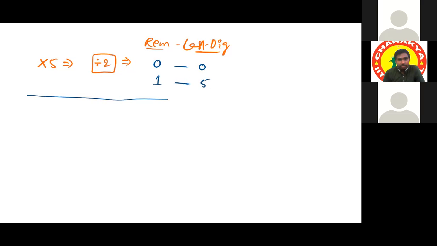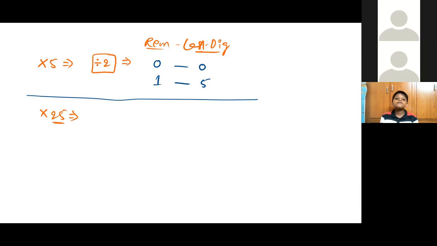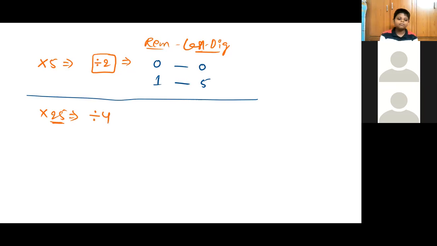So as of now, we have completed this. See, if it is multiplication by 25, what is its above base number? About 25, 100. To make it 100, how much is the multiplication factor? Sir, 4. Right. Means any number instead of multiplying by 25, we can divide it by 4. So divide the given number by 4.